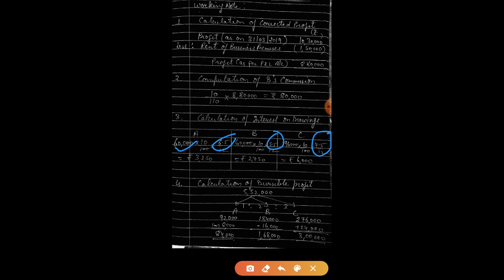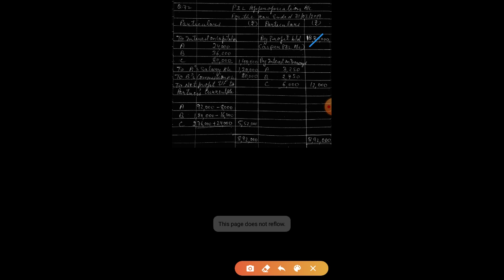I have already explained this in lecture number 4 or 5, I don't know, that is interest on drawings. You can go through that lecture. So this is the amount of drawings. And the distribution of profit I'll show you later, but see these three figures here. This 8,80,000 we have calculated. Then interest on drawings is given to you, we have just now calculated.